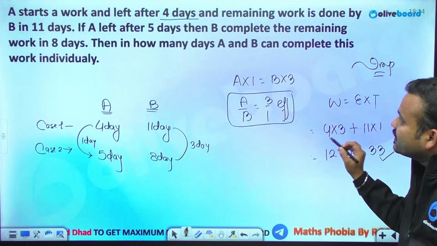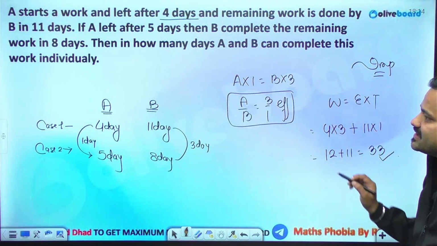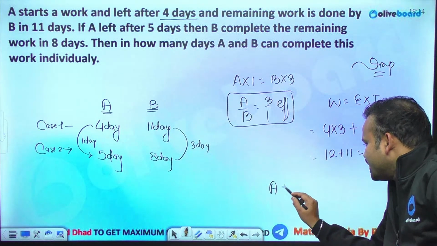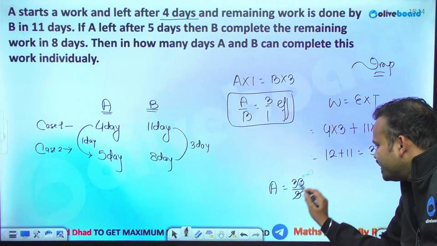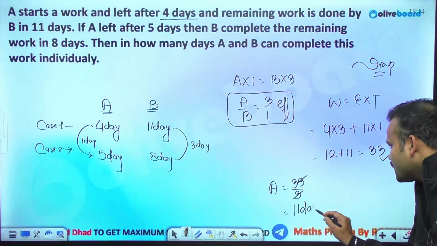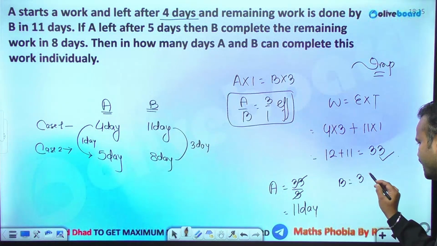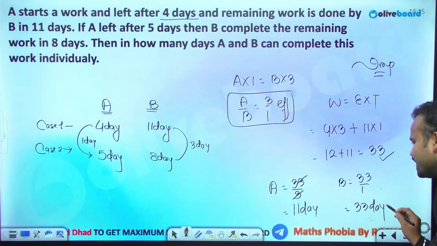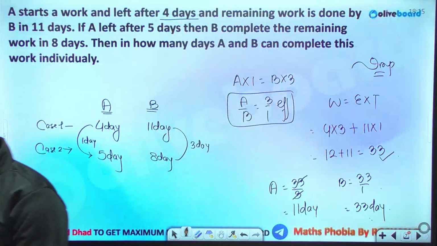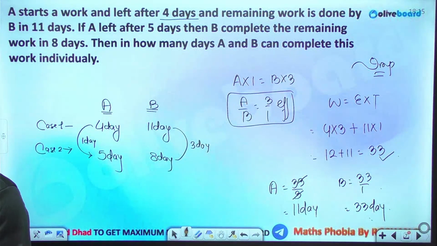This entire work, in how many days can A and B complete this work individually? So this entire 33 work will be completed by A with an efficiency of 3 in just 11 days. And this entire work of 33 will be completed by B with an efficiency of 1 in 33 days. So these are the individual days. Is it clear?